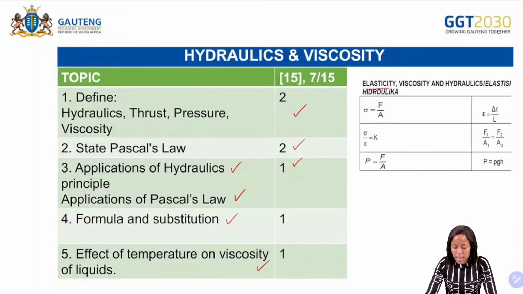We find them under elasticity, viscosity, and hydraulics. So those will be your formulas there for this topic here. So again, we are saying that you can then collect about 7 marks from the definition, the application, and from the formula.